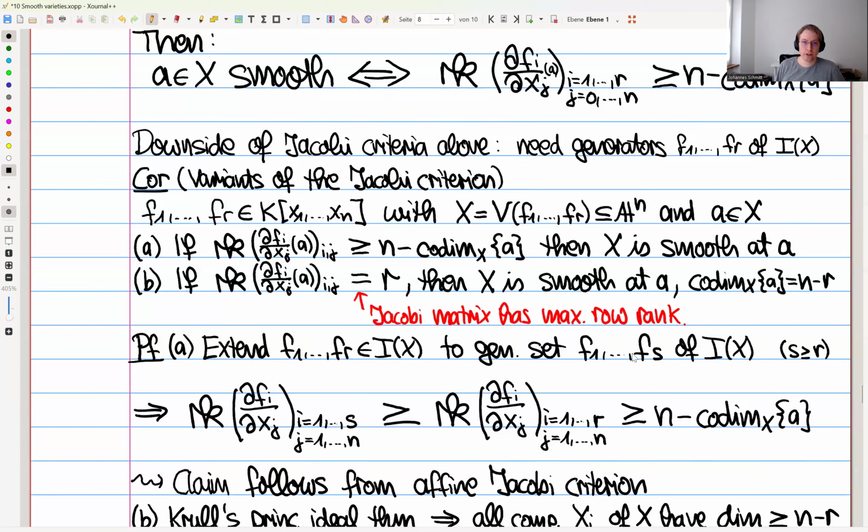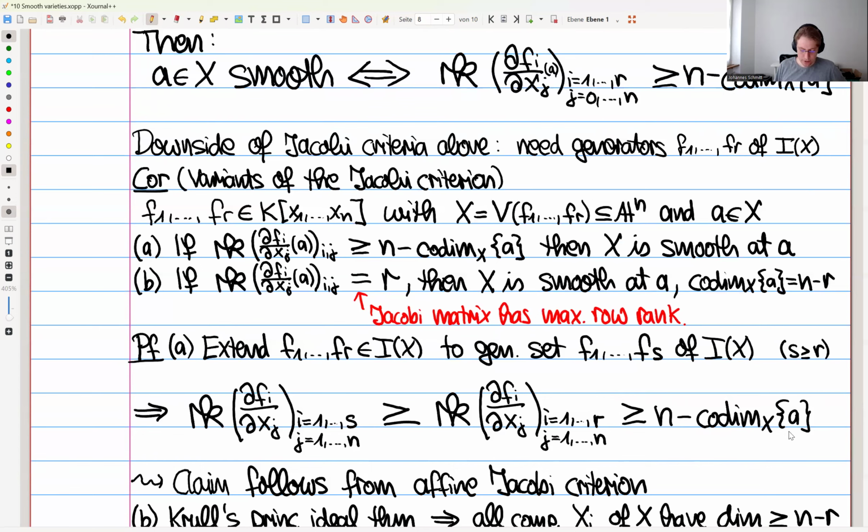And then the original Jacobi criterion would look at this matrix here, which has all the partial derivatives for all the generators, so for i equals 1 to s and j through the variables. But then clearly this rank is greater or equal the rank when we just throw away some of the rows of the matrix. Namely, we throw away these extra rows and just look at this rank here. This is the rank of the matrix appearing in the corollary. And then by assumption, we have that this is greater or equal n minus this codimension.